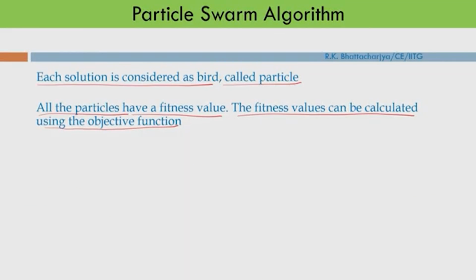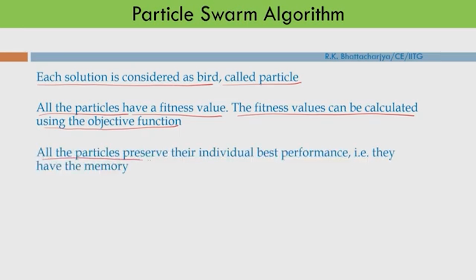For each particle I can evaluate his position by using the objective function, that means the quality of that particular position or solution. All the particles preserve their individual best performance, so they have memory. They are preserving their individual best location.